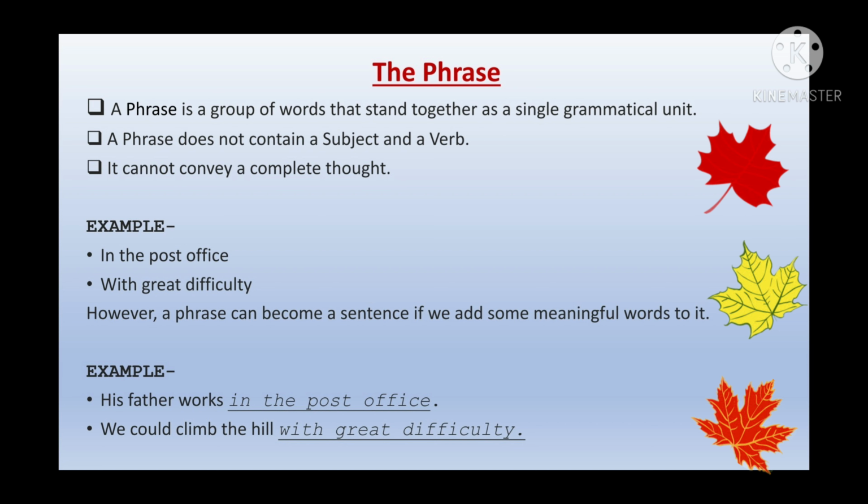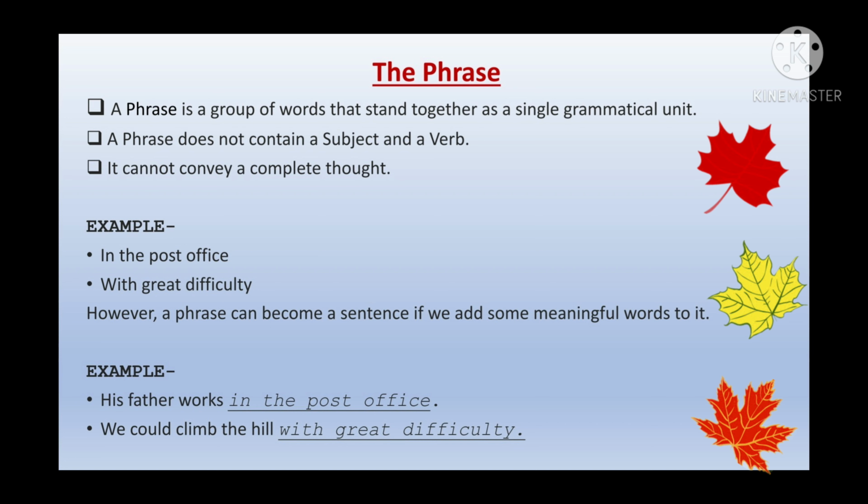In the post office, as we can see here, in is the preposition, the is the article, post office here is my noun. But I do not have my verb here. So that's why this will be called a phrase, not a clause. With great difficulty, I do not have a subject and a verb combination here. It's just a group of a few words. So this will be called my phrase.